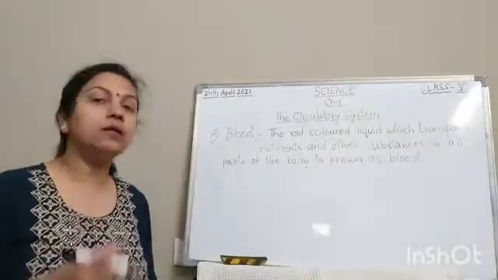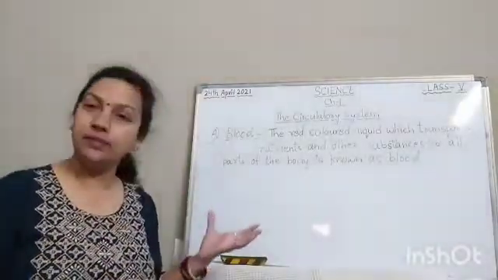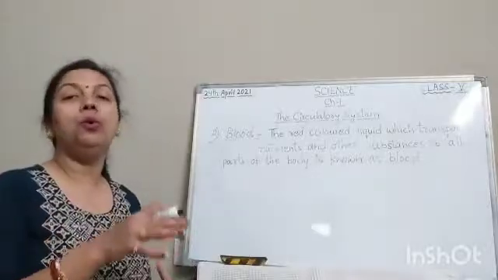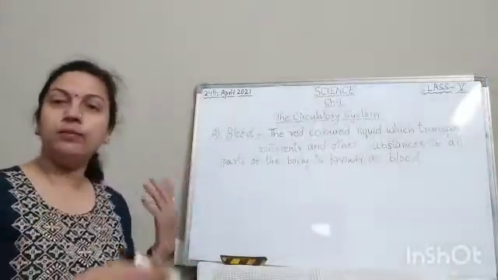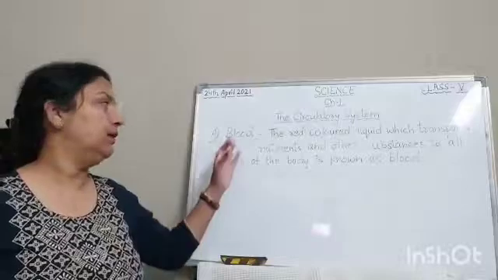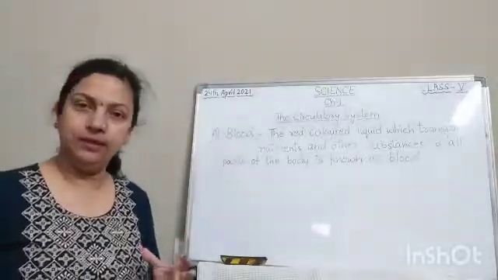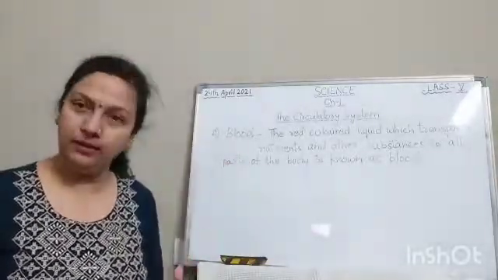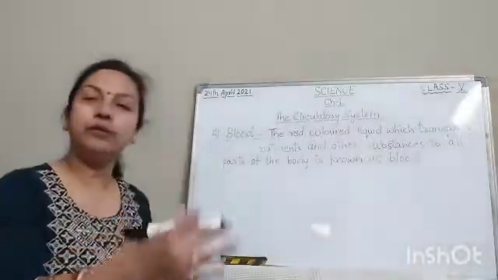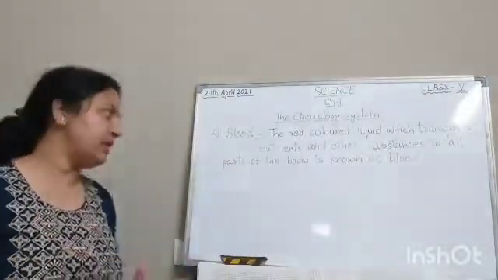So all the required nutrients and substances pass through our body from one part to another with the help of blood. This is the function of blood, to transport nutrients and other substances.